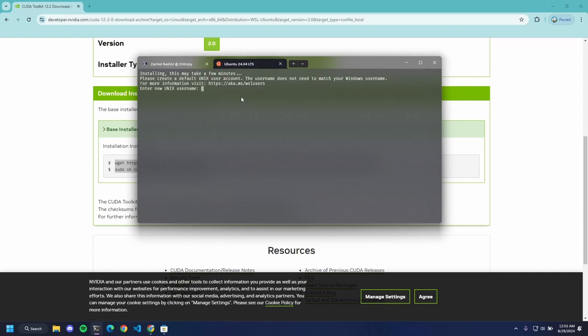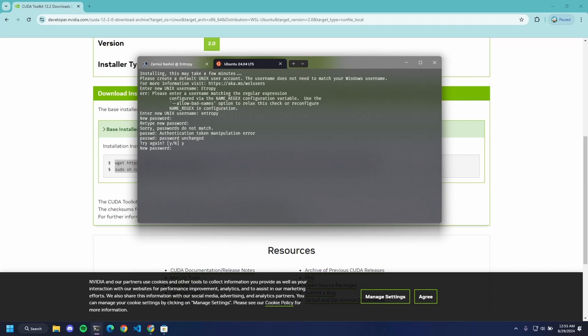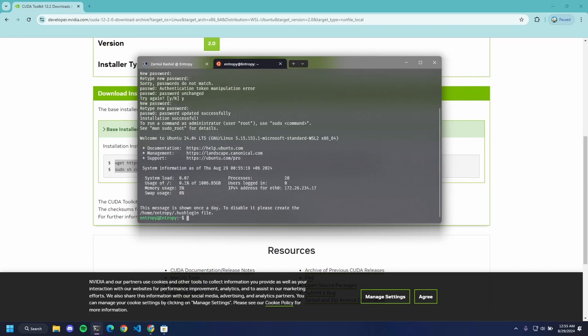We need to give it a username. Let's give it, say, entropy. Unix doesn't allow capitalization in the username, and we need to give the password. Let's give it a password. Okay, enter it again. Yes, it's done. So let's clear our terminal.